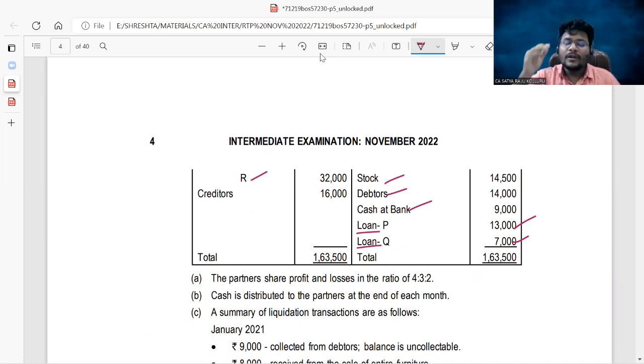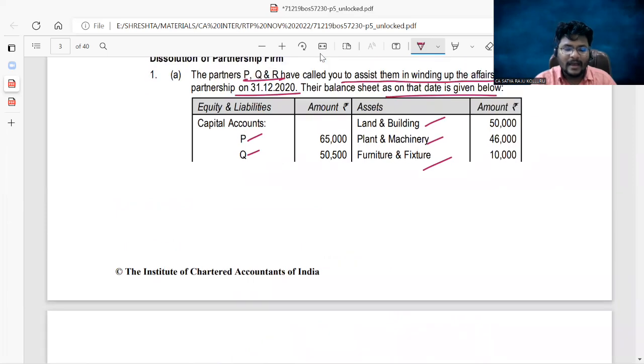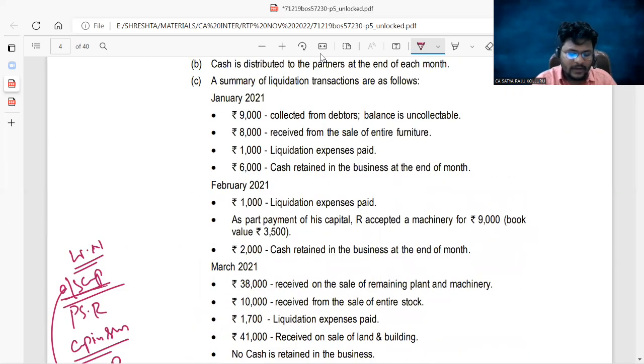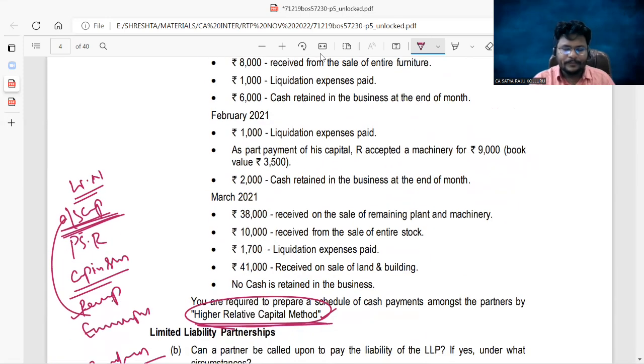Then they should recover such amounts. The loans given to the partners, they will cut off, and the remaining balance they simply distribute to the partners. That's why these loans should be knocked off from the partners' capital. Only the remaining partners' capital can be shown here as the outstanding capital at the time of working out the summary of cash payments and the working note as well.